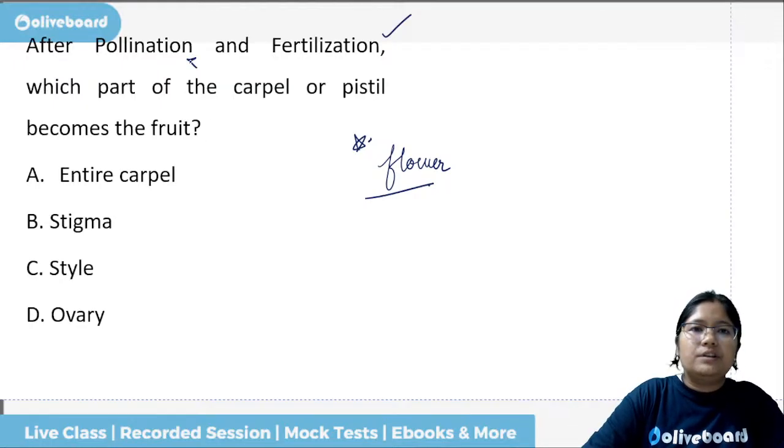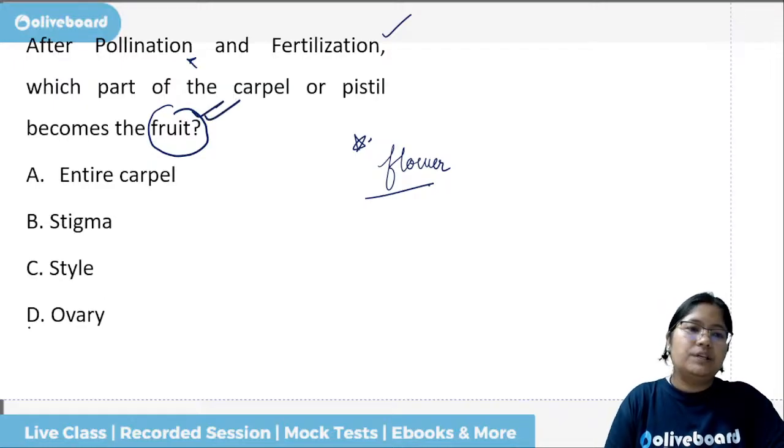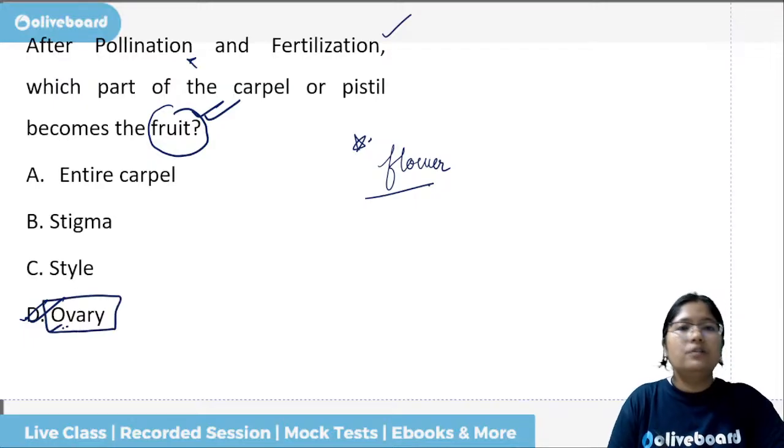After pollination and fertilization, which part of the carpel or pistil becomes the fruit? The fruit is always the ovary. So here, what will become the fruit? Ovary will become the fruit.